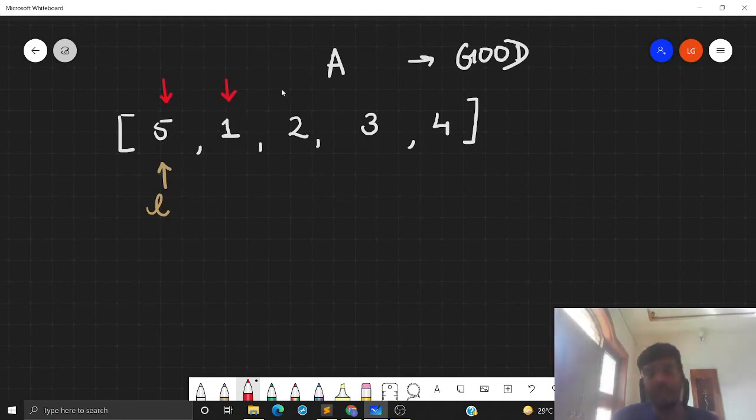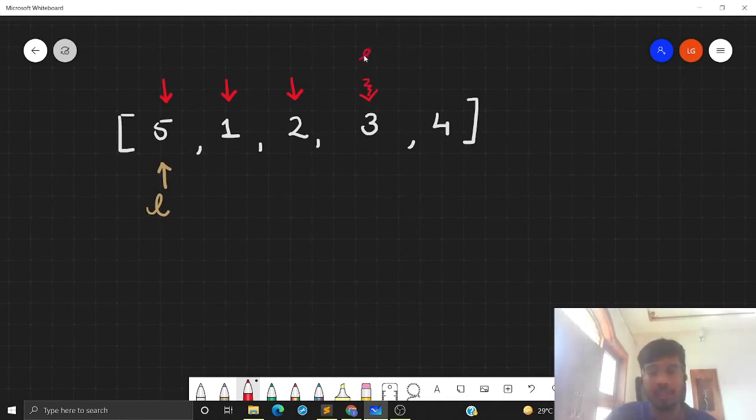If yes, then I can keep increasing the size of my subarray. Now, when I reach 3, I will see that this subarray L to R is not a good subarray, so I cannot consider this. So till now, I have seen 3 good subarrays, and now I cannot have more subarrays starting from the first index.